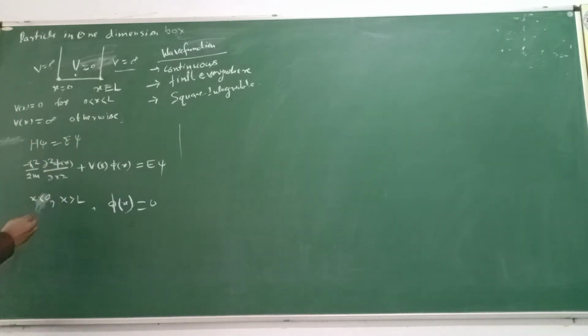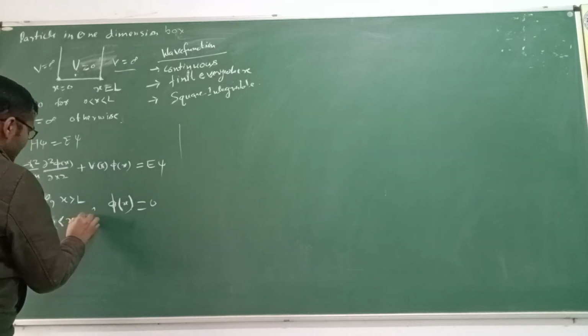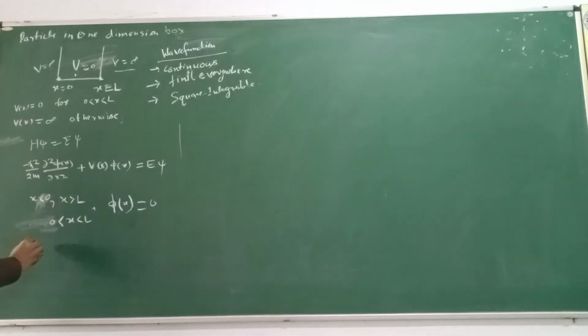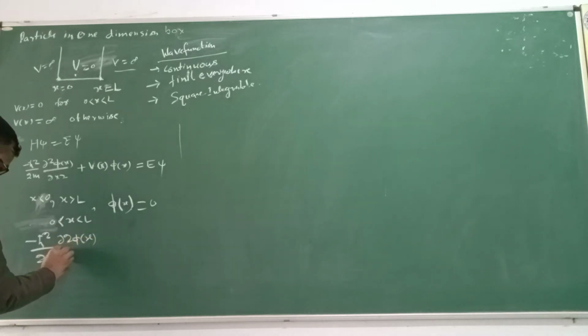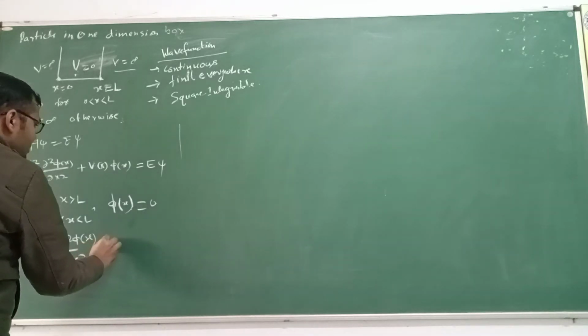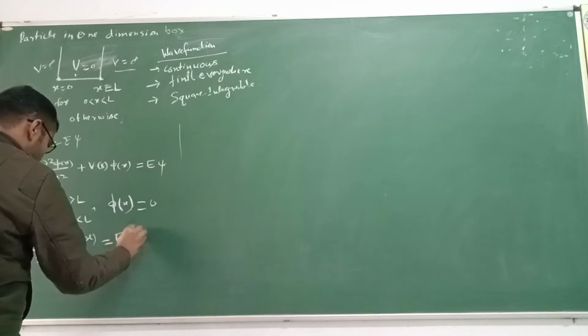Therefore for the region x greater than 0 and x less than L, you can write the equation minus h cut square upon 2m del square psi of x upon del x square equal to E psi.